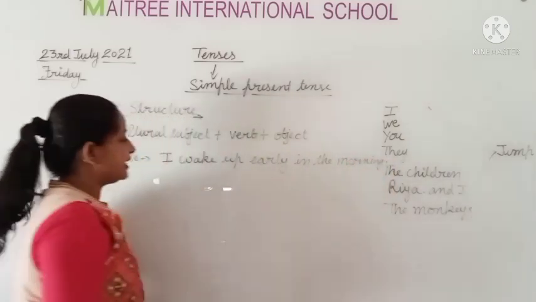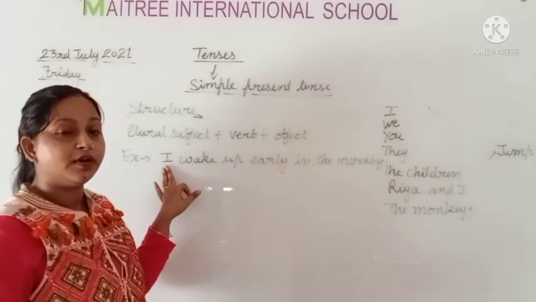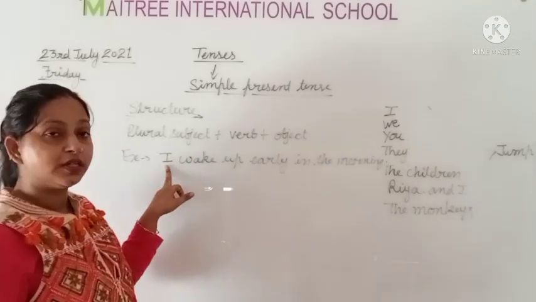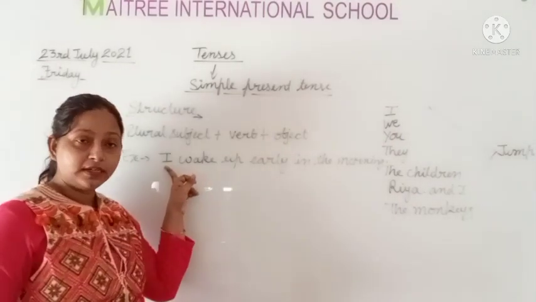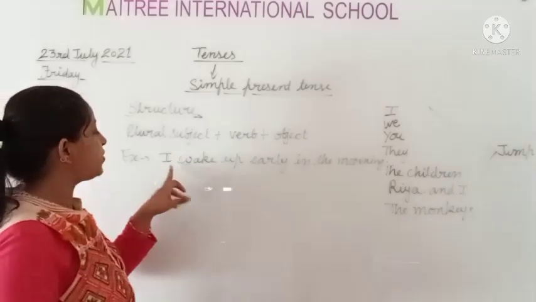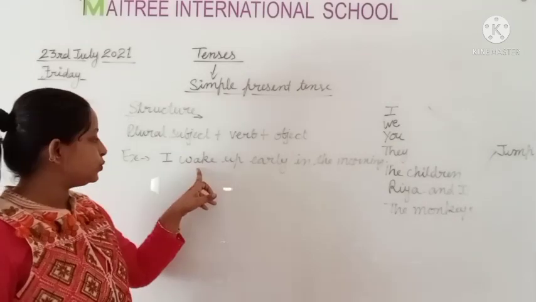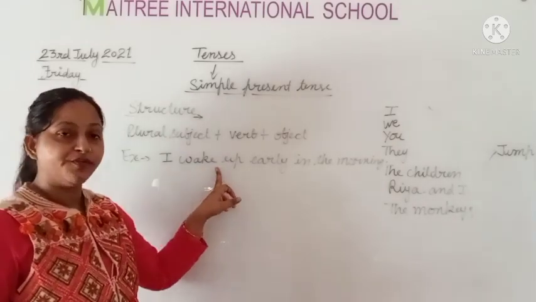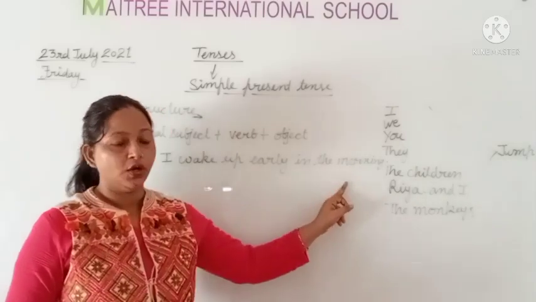Yes, in this sentence we have used I. I is the plural subject. That's why we haven't used s form with the verb. Okay, I wake up early in the morning.